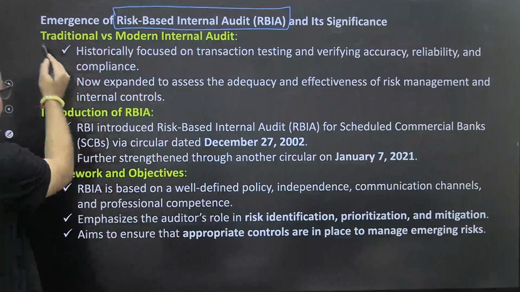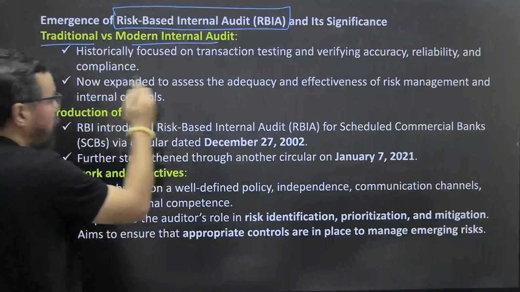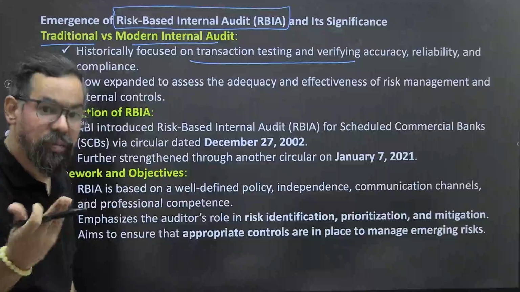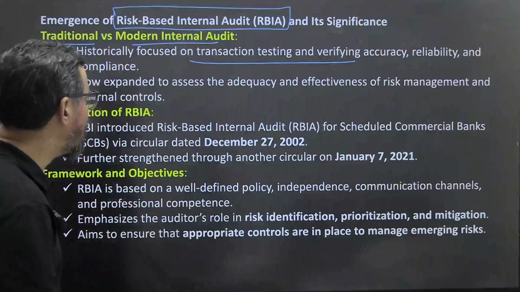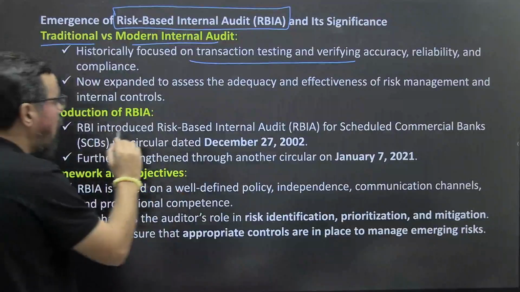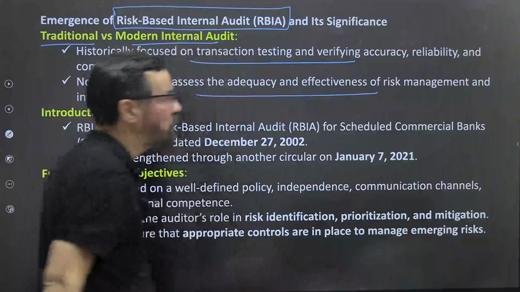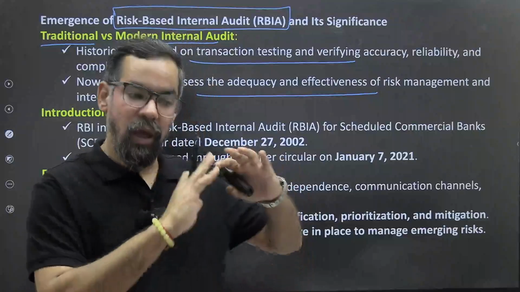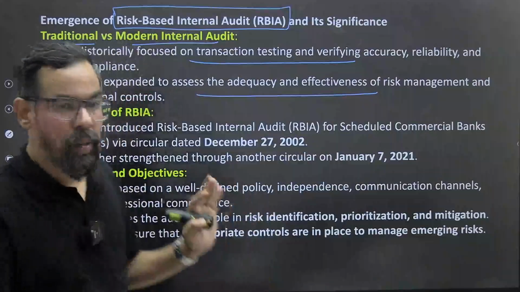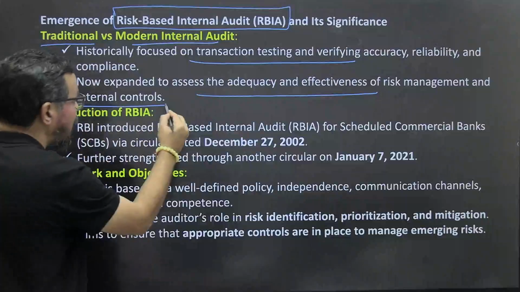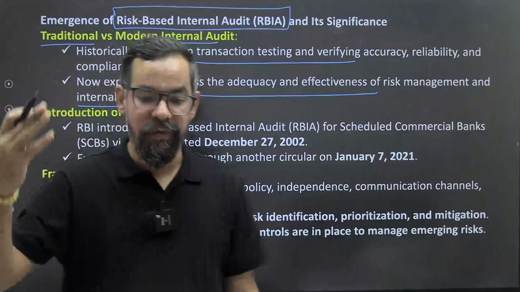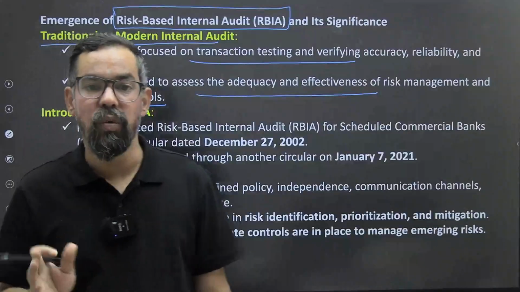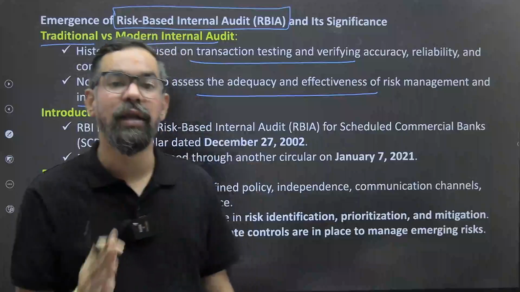So traditional versus modern internal audit: historically it focused on transaction testing and verifying accuracy, or trying to achieve the arithmetical accuracy of debits and credits in the overall bank, reliability and compliance. Now it has expanded to assess the adequacy and effectiveness of risk management. Okay? So how we are going to handle any sort of risk which can be part of our banking business, and the internal control. So what type of risk we may face in the near future, and how we are going to tackle those, and what compliances need to be fulfilled to handle those things.